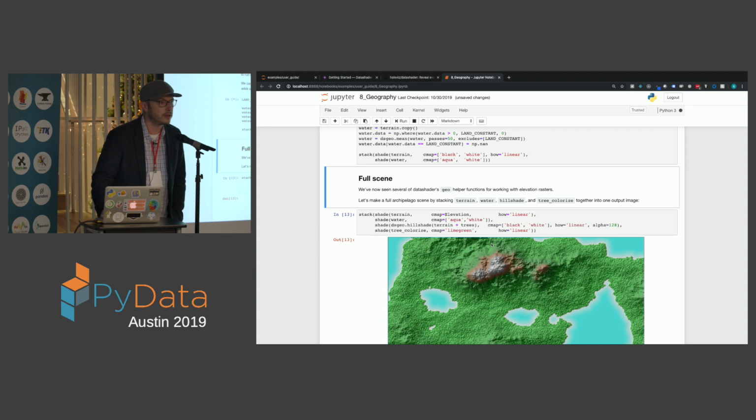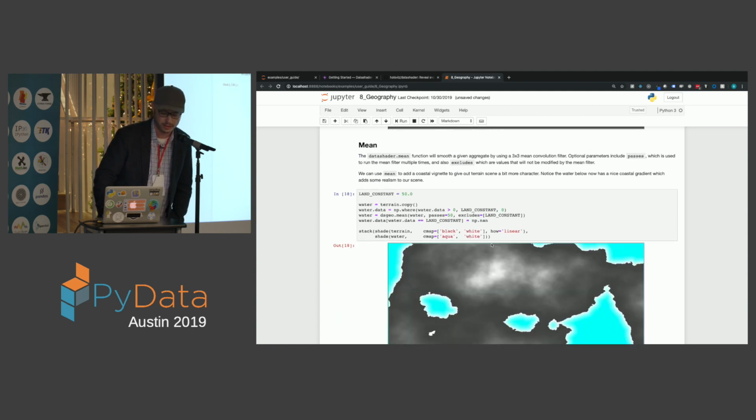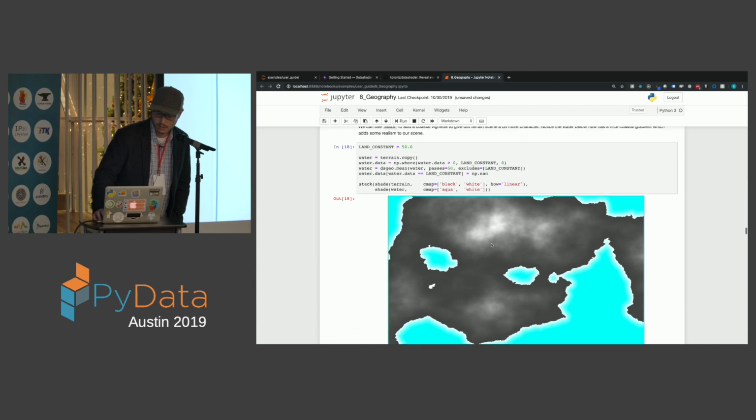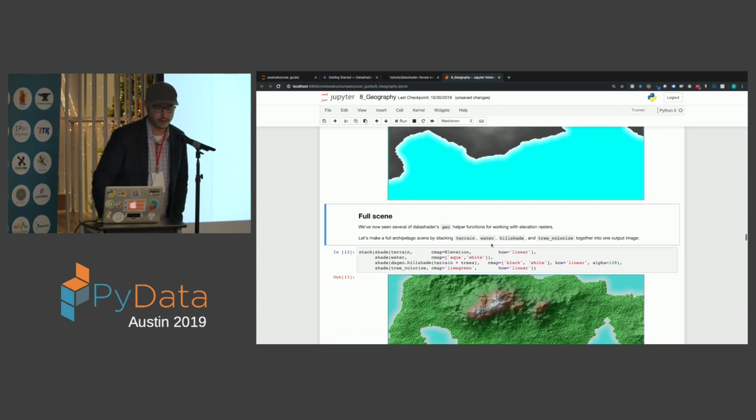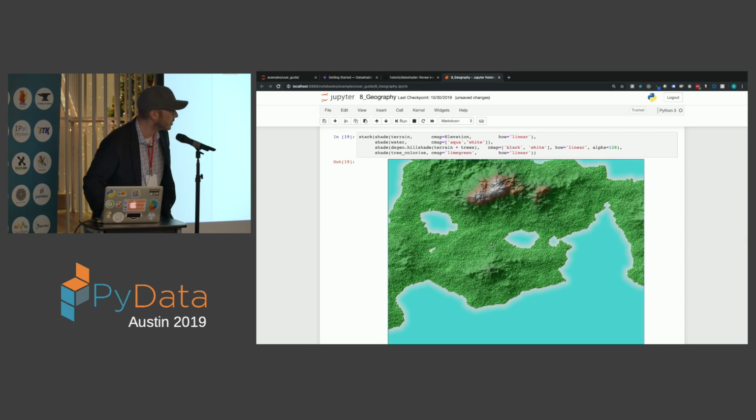Mean convolution filters can be helpful for different cartographic techniques, but are certainly more general than spatial. And here we're putting together a full scene just based on some Datashader processing tools, which include a coastal vignette, trees, elevation and illumination.